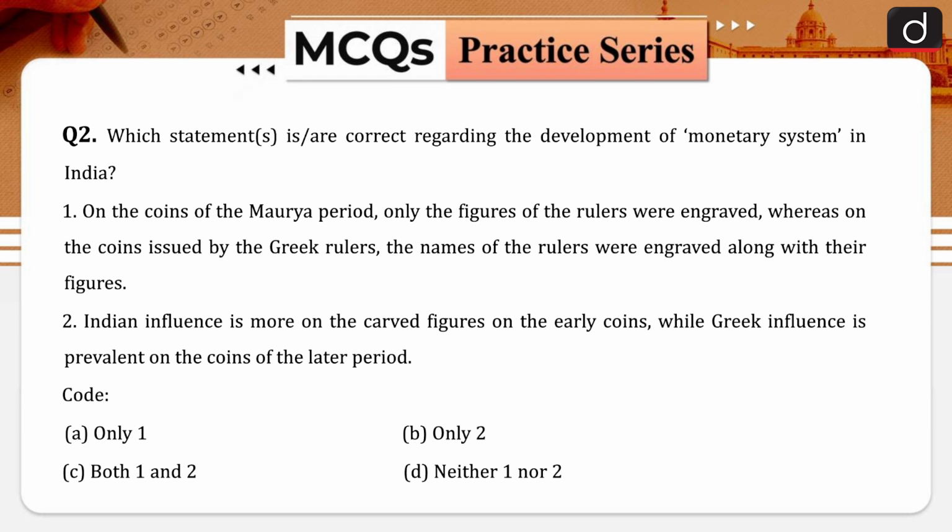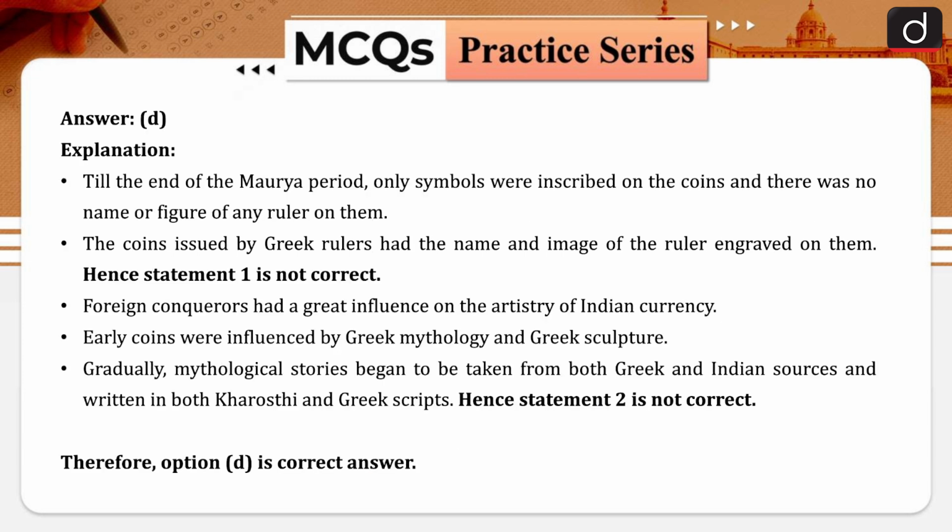The second statement is Indian influence is more on the carved figures on the early coins, while Greek influence is prevalent on the coins of later period. Your options are only 1, only 2, both 1 and 2, neither 1 nor 2. And the answer is D, which is none of the answers are correct.